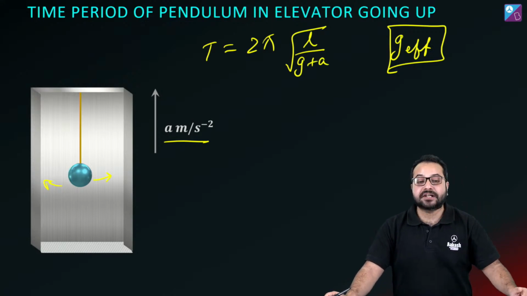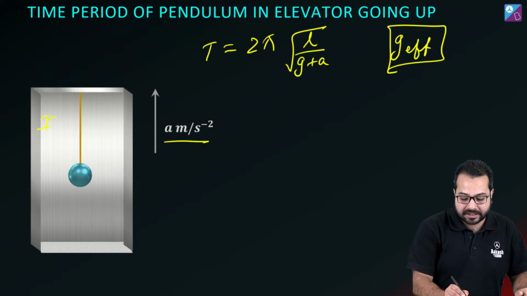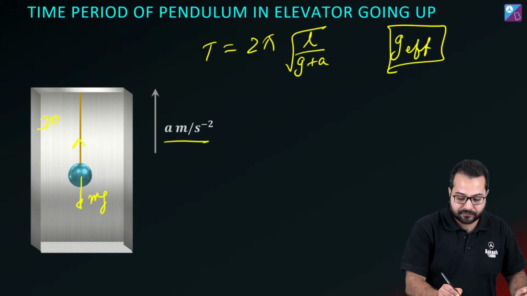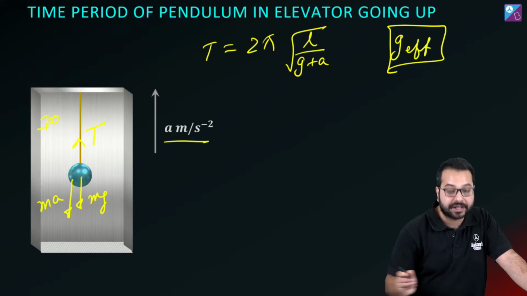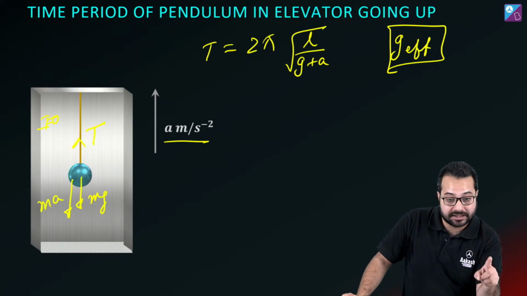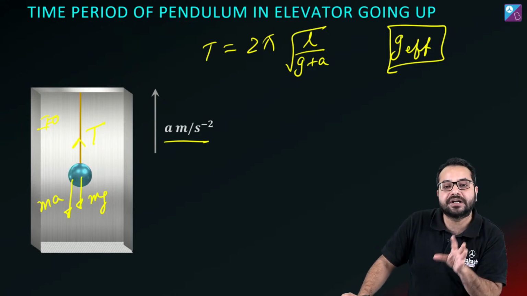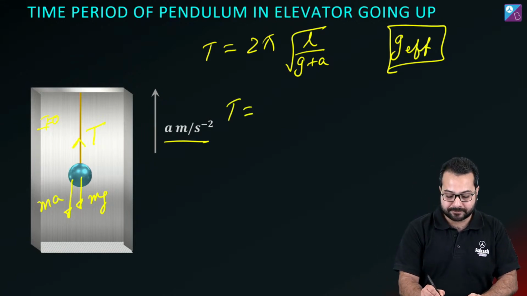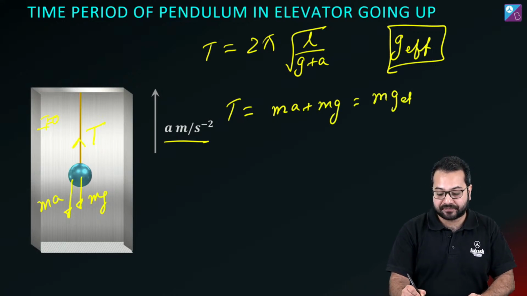I can solve this also. I'm going to get into this elevator frame. What are the forces? The forces are mg, the force upward is going to be tension, and there is going to be a pseudo force in the downward direction. Now understand this. How to find G effective? In case of a pendulum, when it is in its equilibrium position, the tension is going to be MA plus mg, and this will be equal to M into G effective.